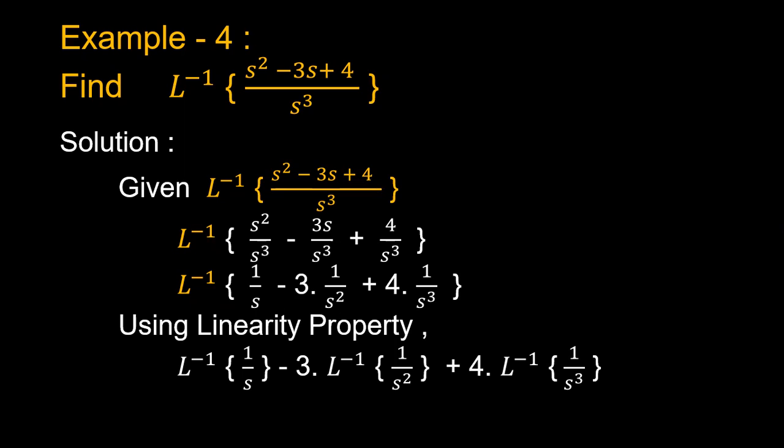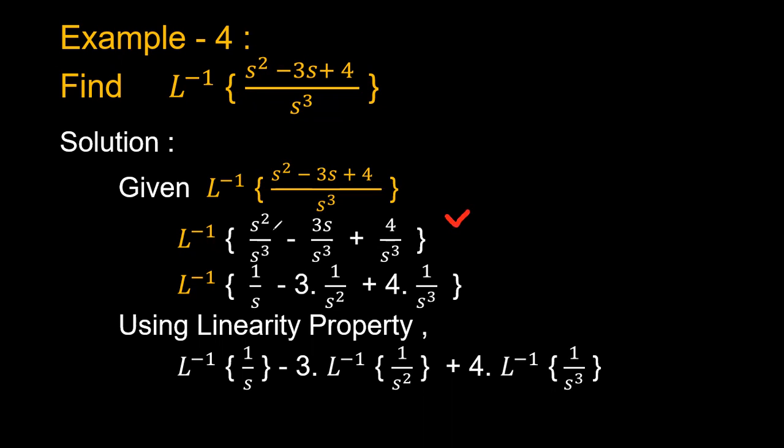Okay, right. So next is Laplace inverse of s square minus 3s plus 4 by s cube. Now this function in the numerator will have 3 terms, in the denominator you will have 1 term. Then you can divide this function. Okay, s square by s cube as 1 term, minus 3s by s cube as another term, plus 4 by s cube as another term. So which is represented here.